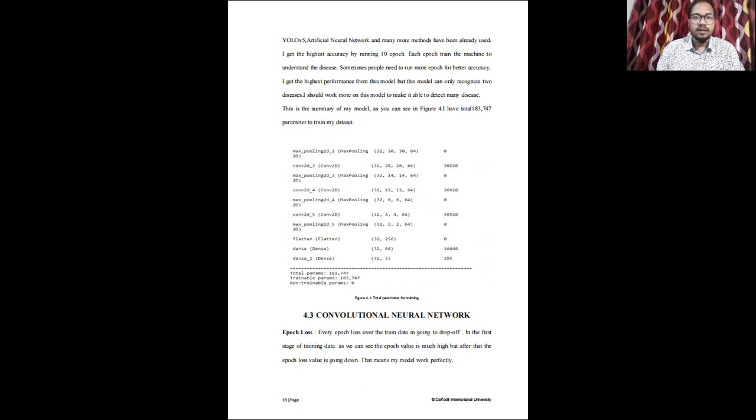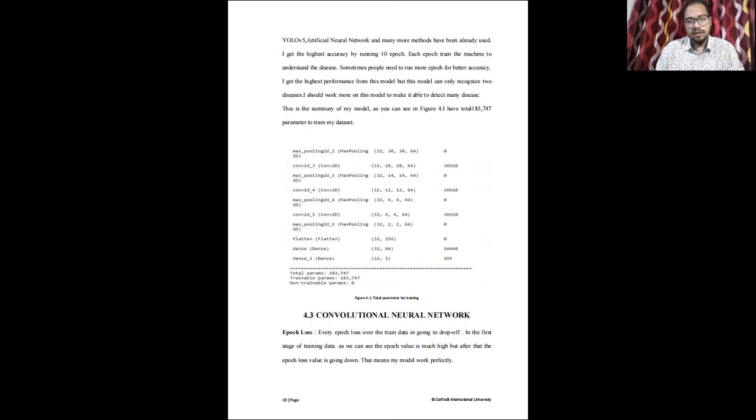There are many techniques they use, YOLO V5, artificial neural network. Many more methods have already been used in this same field. I ran 10 epochs and I got the highest accuracy. So you can see the total parameters are 183,747. This is the number of parameters I have to train. Convolutional neural network.